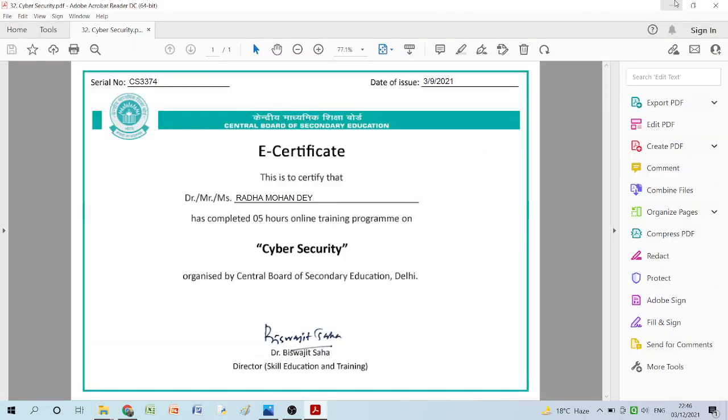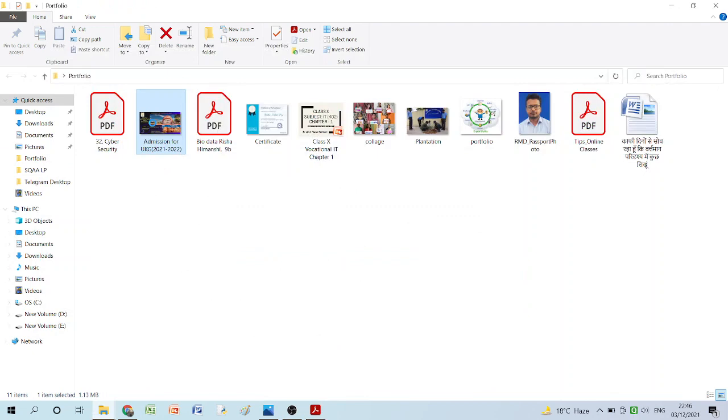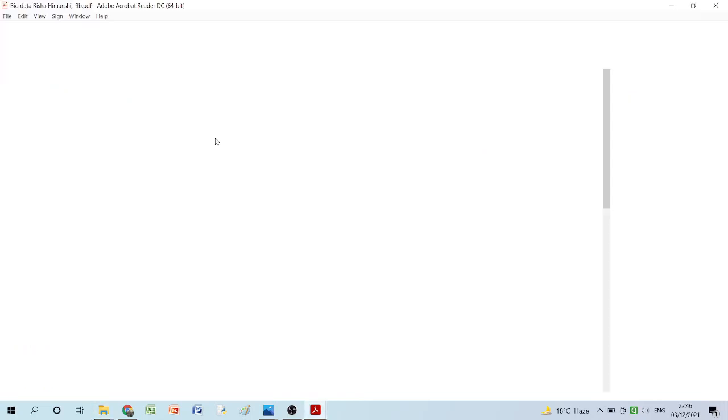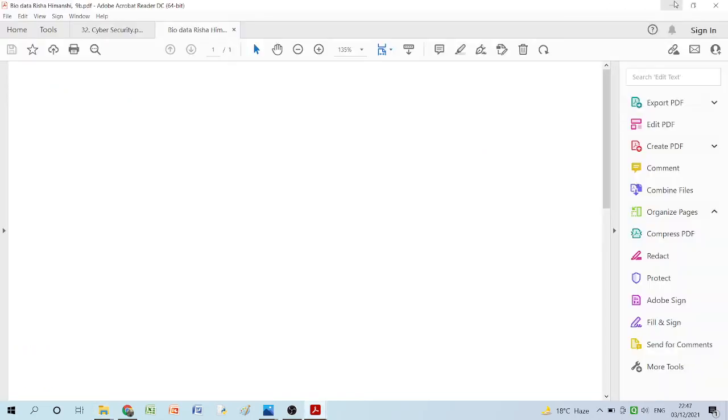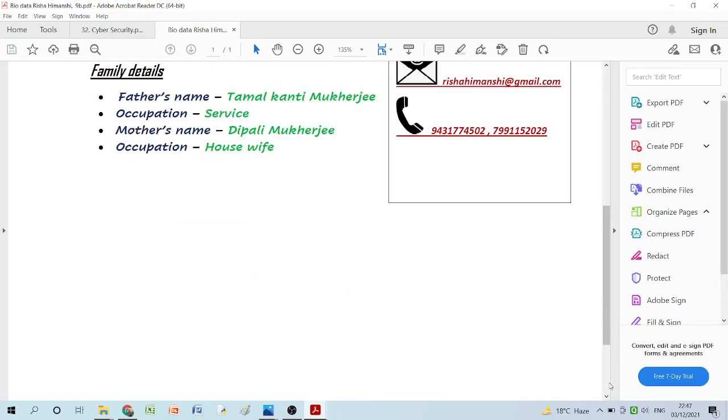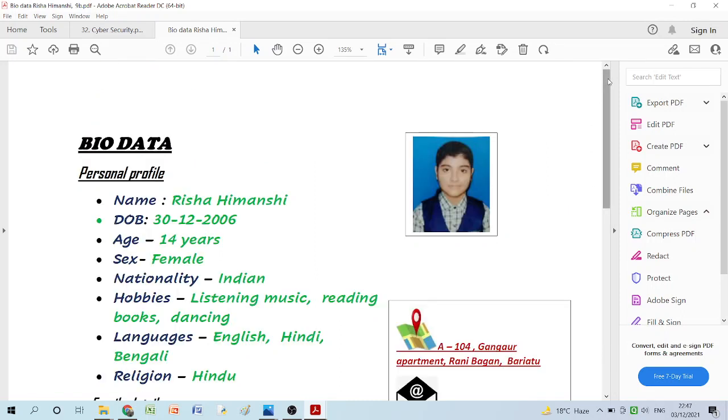Similarly, I have one banner which I created for the UKG admission to be uploaded on a social networking website. I'm just trying to show you how you can create and arrange different things which belong to you and put them across over here. Now, this is one biodata sample. I have kept it over here so you can create it. This is a sample of a class 9 student biodata. You can create a biodata, and you can make it a different way to make it better. It's all up to you.